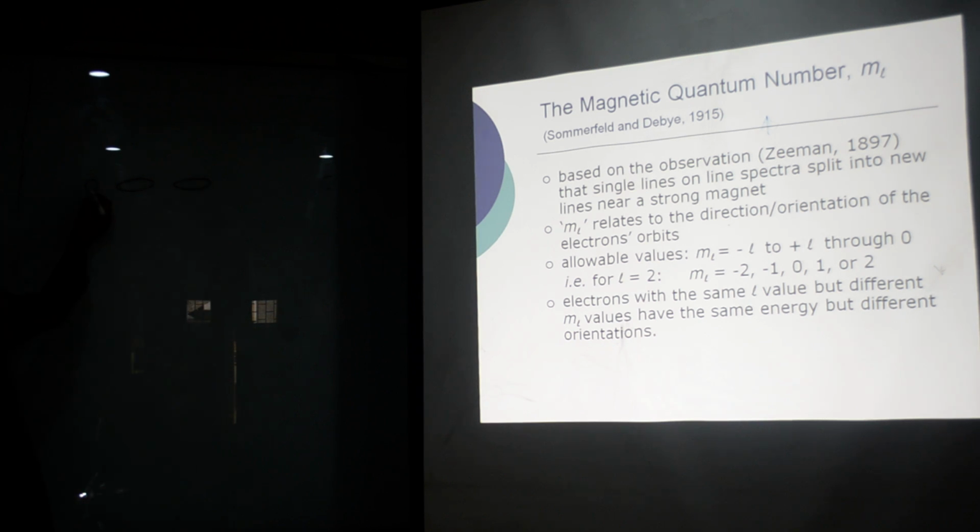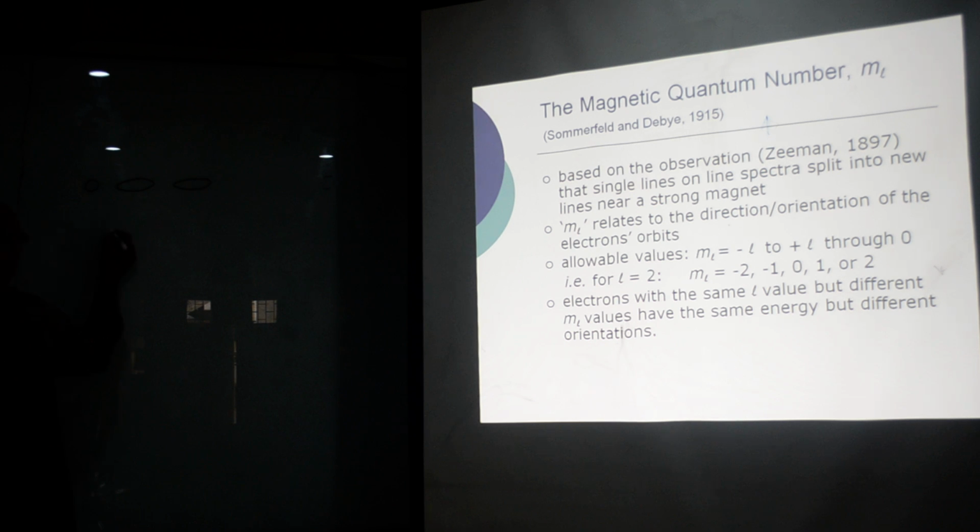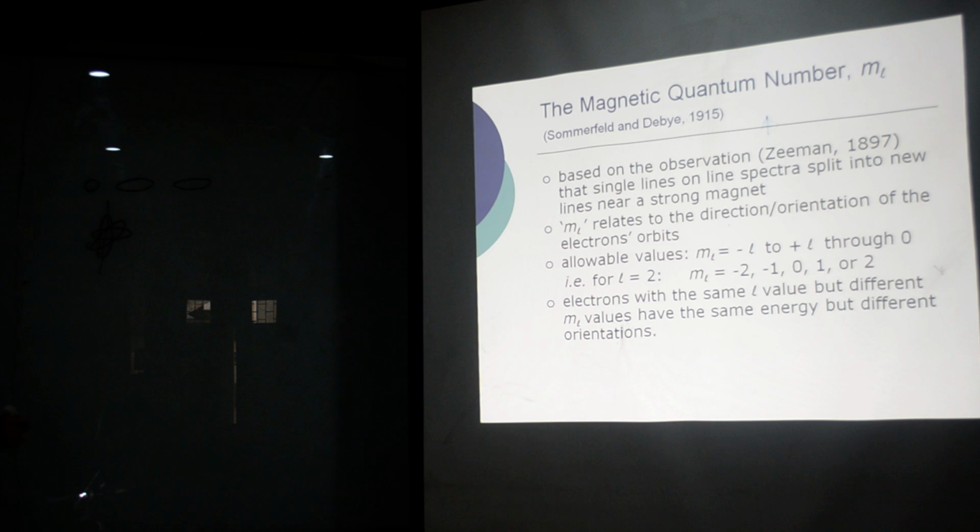Whatever the orientation of this orbit is, the L value will remain the same. But if it is oriented like this, it will have a different projection on the z-axis. If it is oriented like this, it will have a different projection. If it is oriented like this, it will have a different projection.